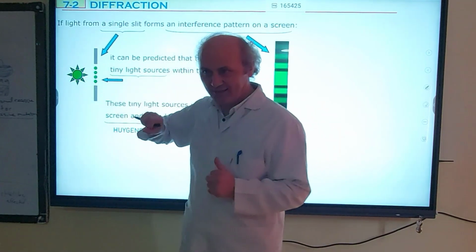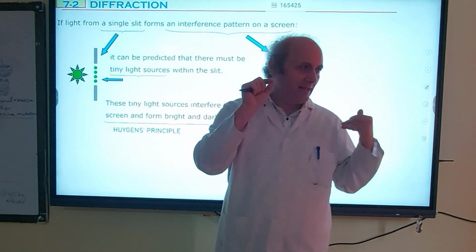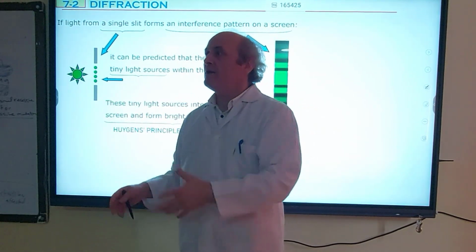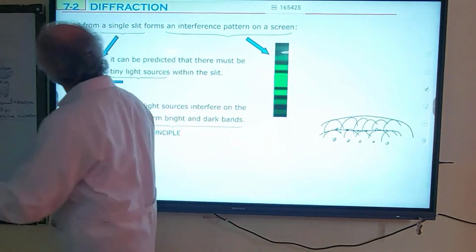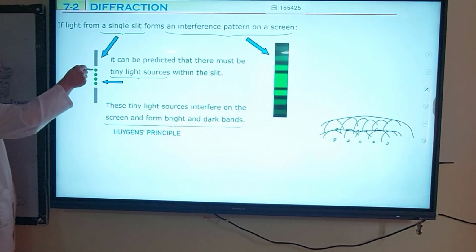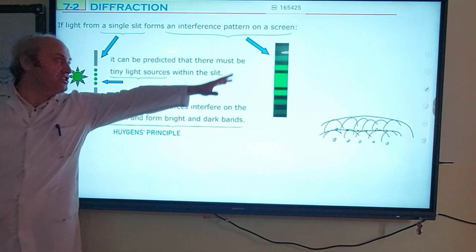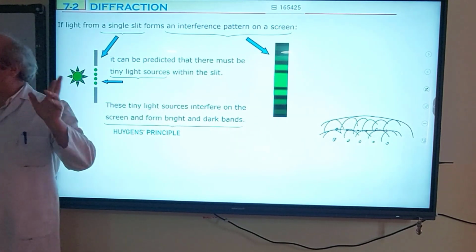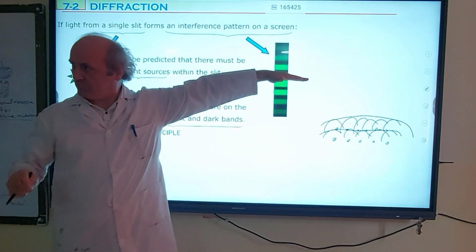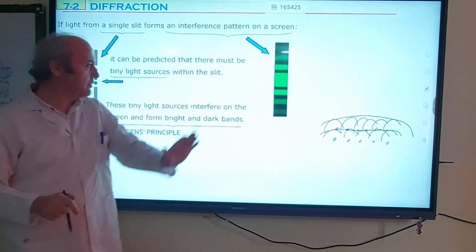Inside this slit, we assume there are tiny, multiple light sources. This is what Christian Huygens said centuries ago. I put 1, 2, 3, 4 sources in here. These tiny light sources interfere on the screen just like a diffraction grating does. So the screen appears bright in some regions and dark in others.